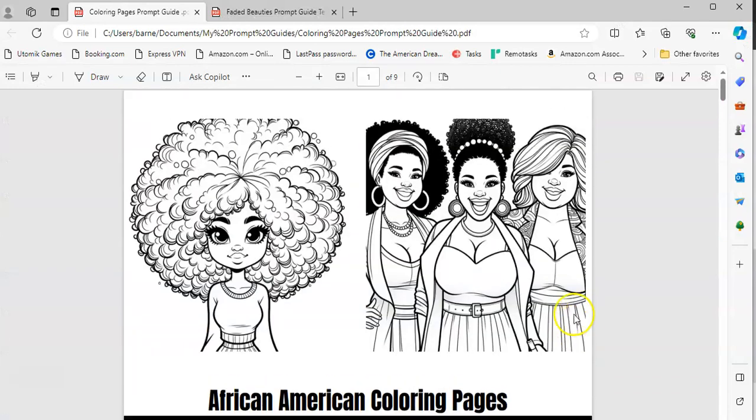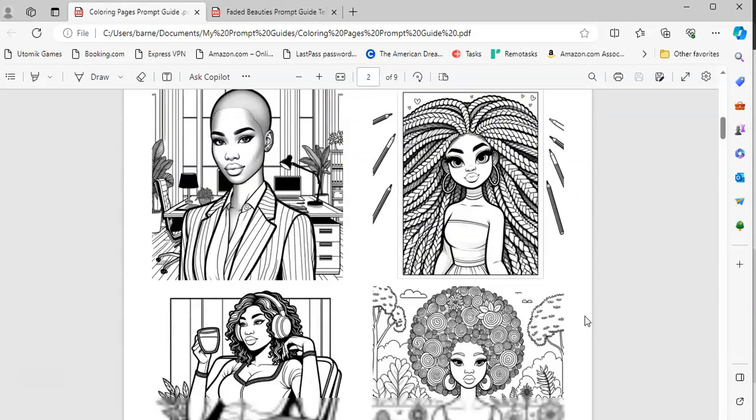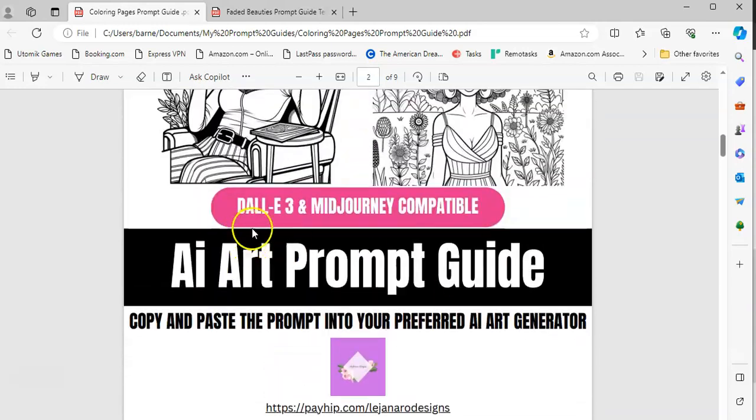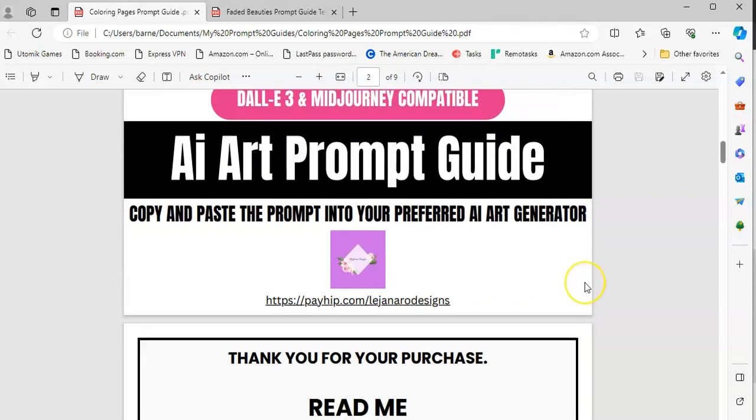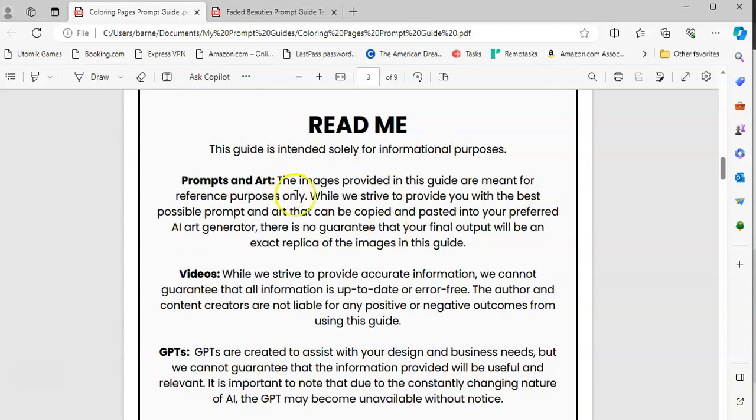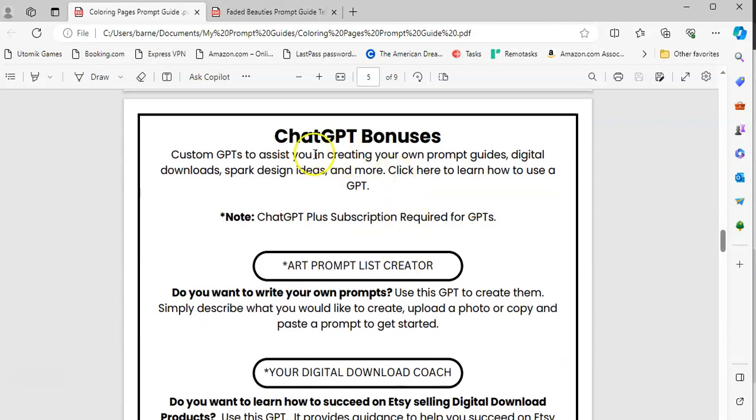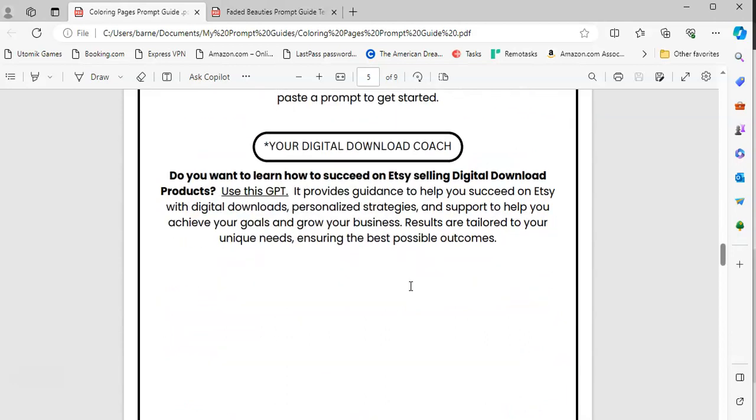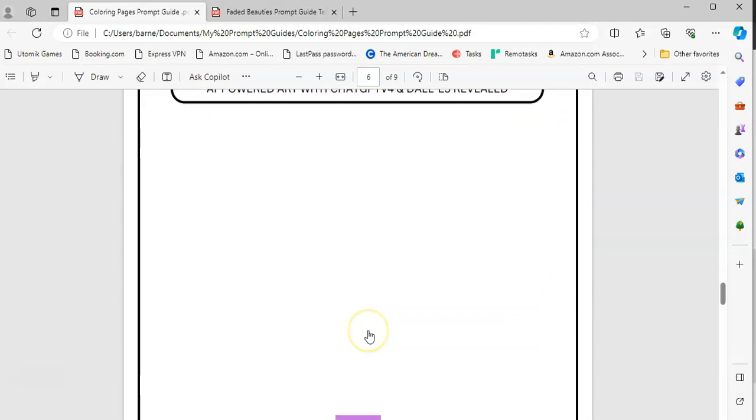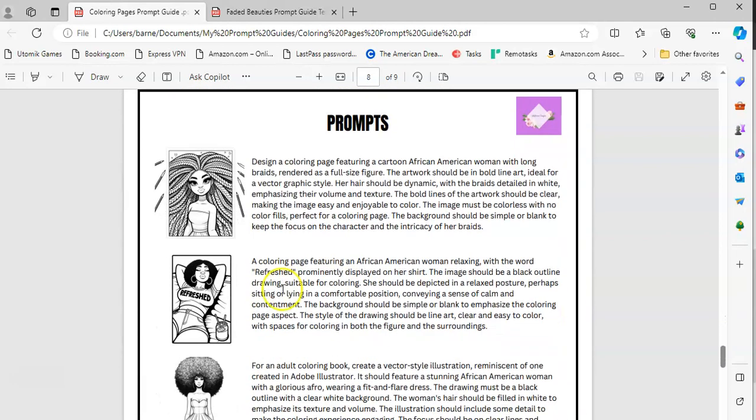This is one of mine. This is a coloring book prompt guide, right? And it is compatible with ChatGPT and Midjourney. You will get something completely different from Midjourney. You have the little read me section because we want people to be aware of certain things. Here's some bonuses. Here's some ChatGPT bonuses to help. Here's some YouTube resources, some keywords for research. But here are the prompts.